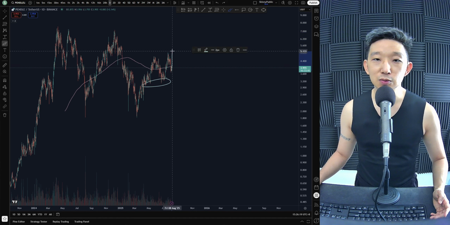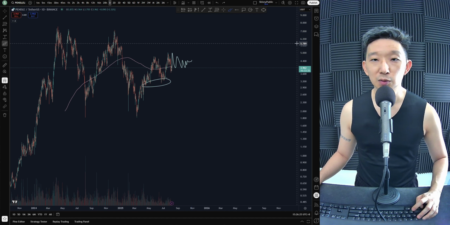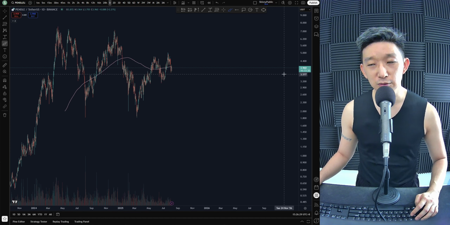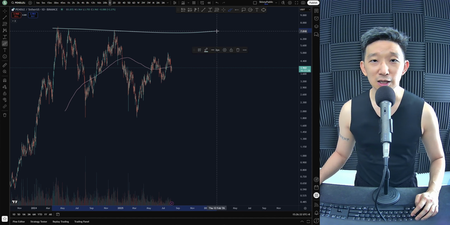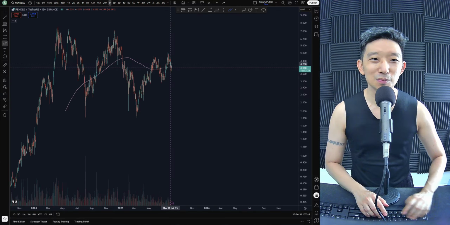But at the same time, should we see a very nice high quality squeeze over here, this is very likely going to be a wave E, and then that's it. We break higher. Where are we going to break to? My guess is $20. Right now we're only at $4, and I kind of like what I see. I think it's only a matter of time before we break towards $20 for PENDLE.